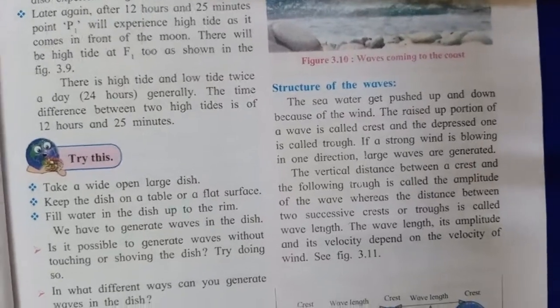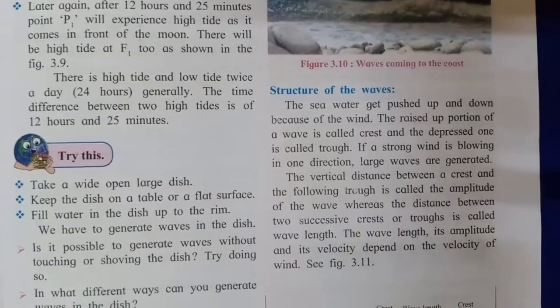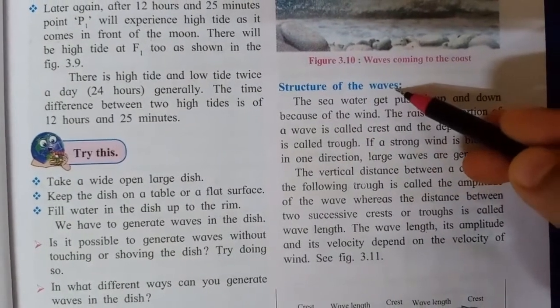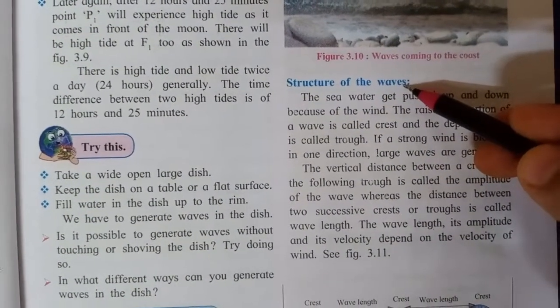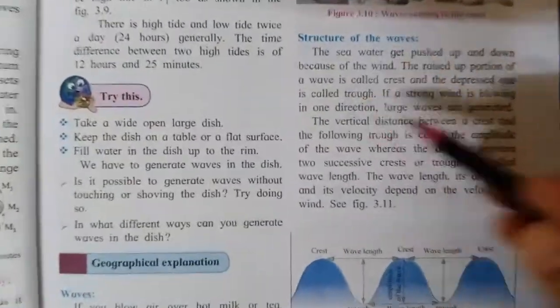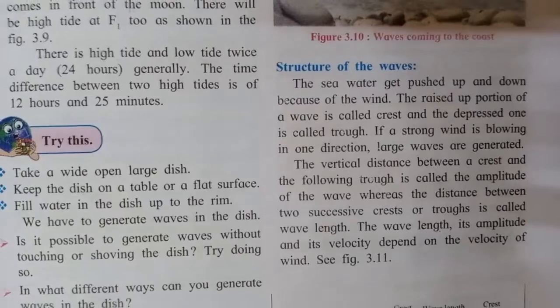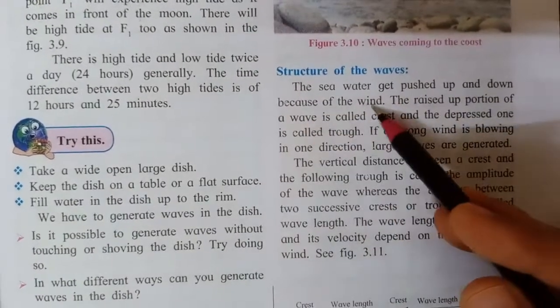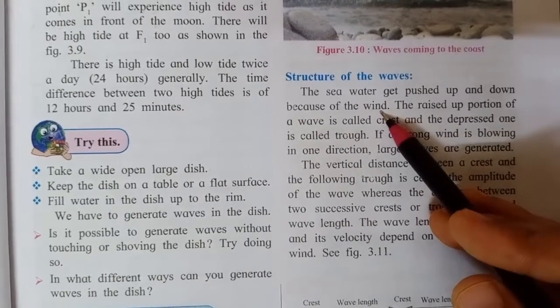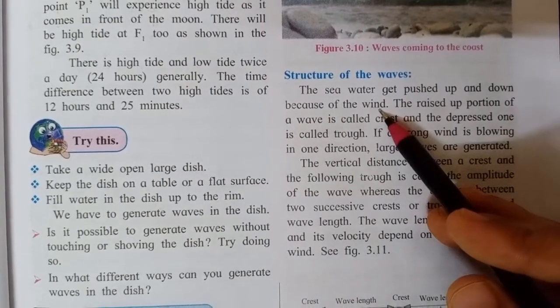Now children, today we are going to study the structure of the waves. What is the structure of the waves, or how are the waves formed? We are going to study it in detail. So let's see. The sea water gets pushed up and down because of the wind. As you all know, the sea water is pushed up and down because of the wind.